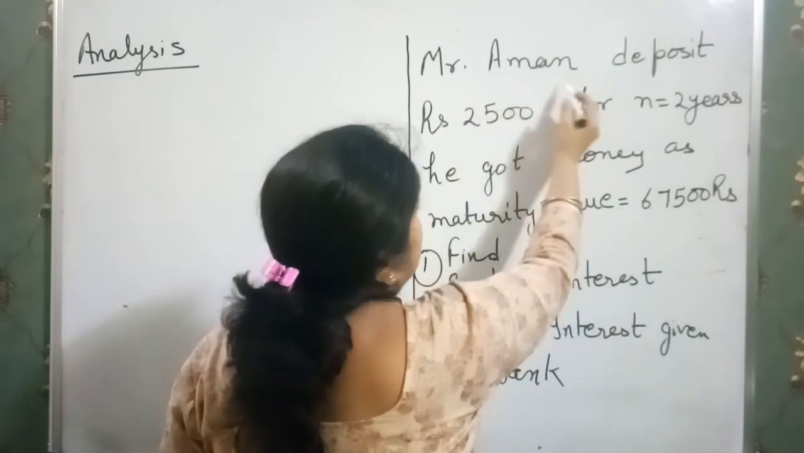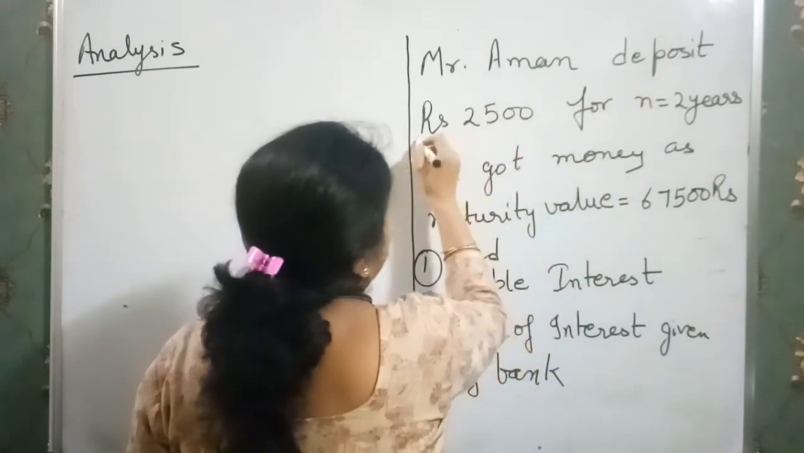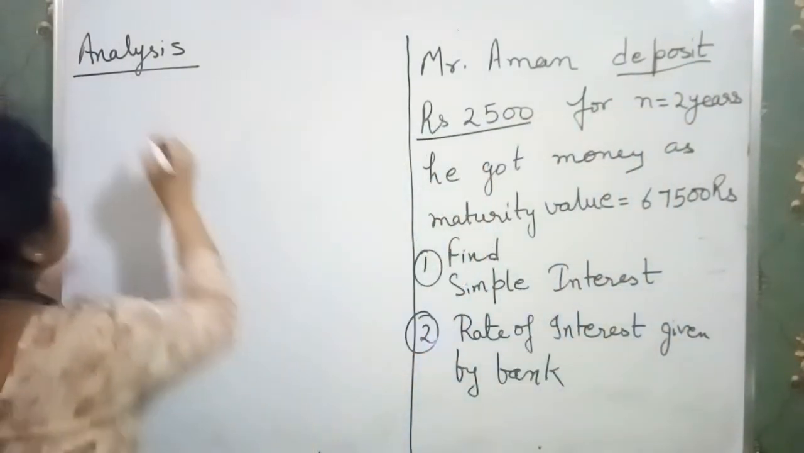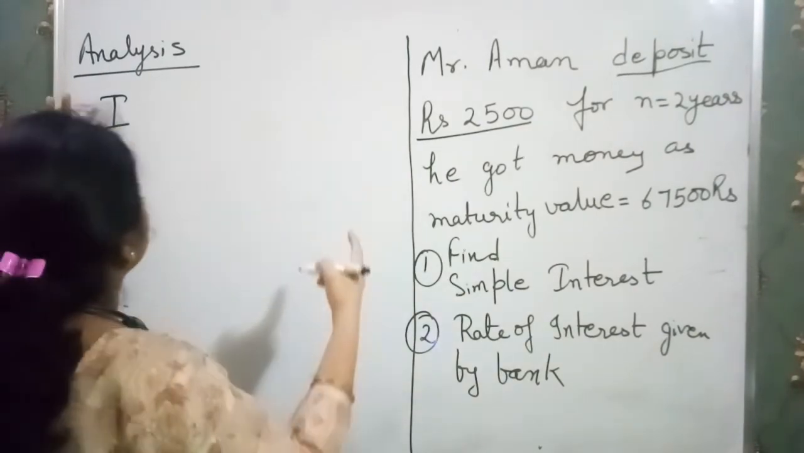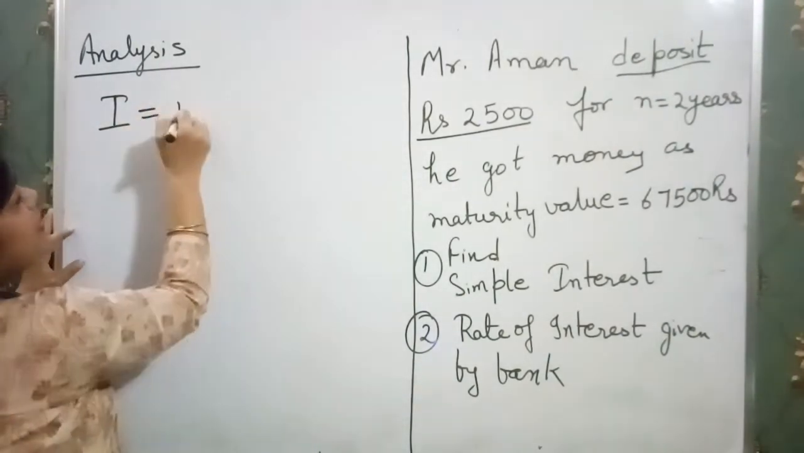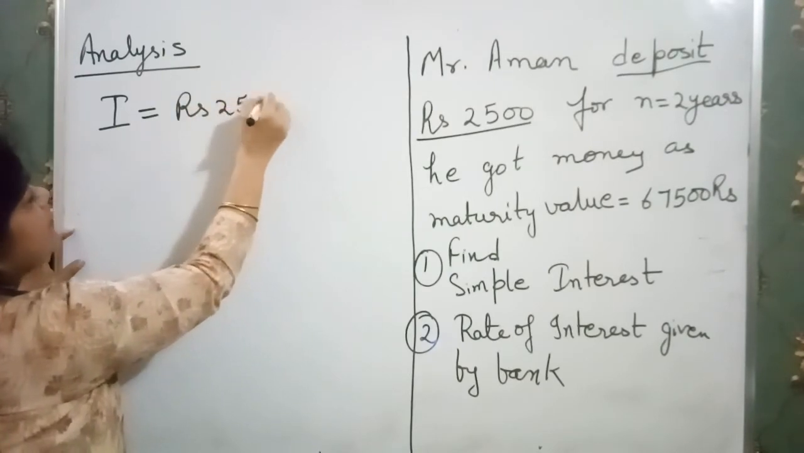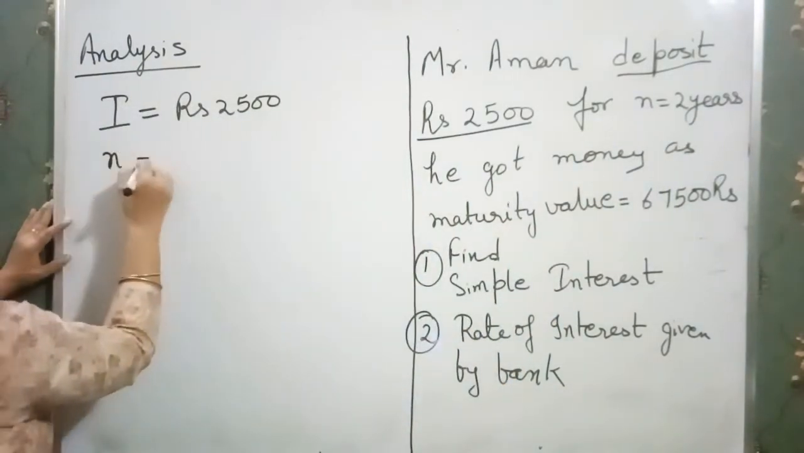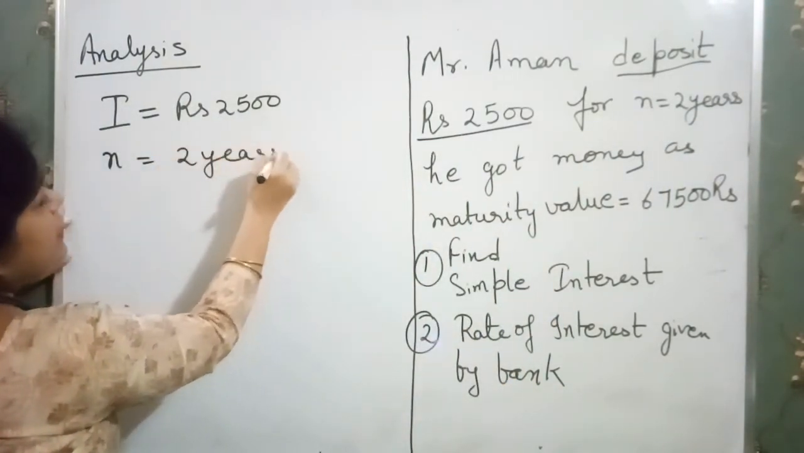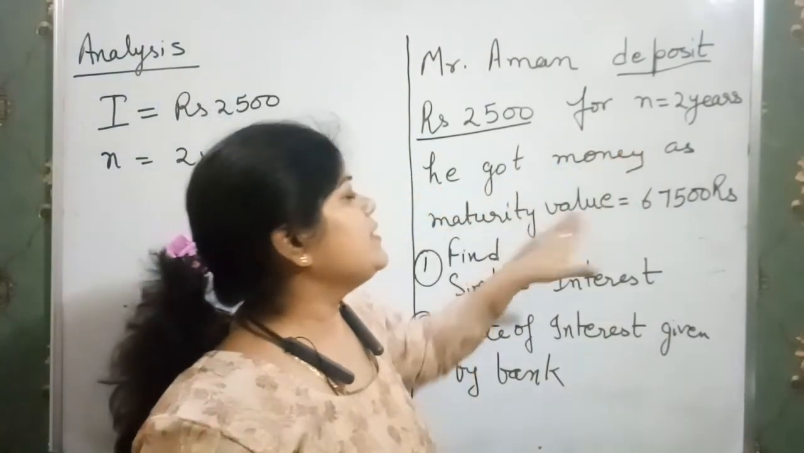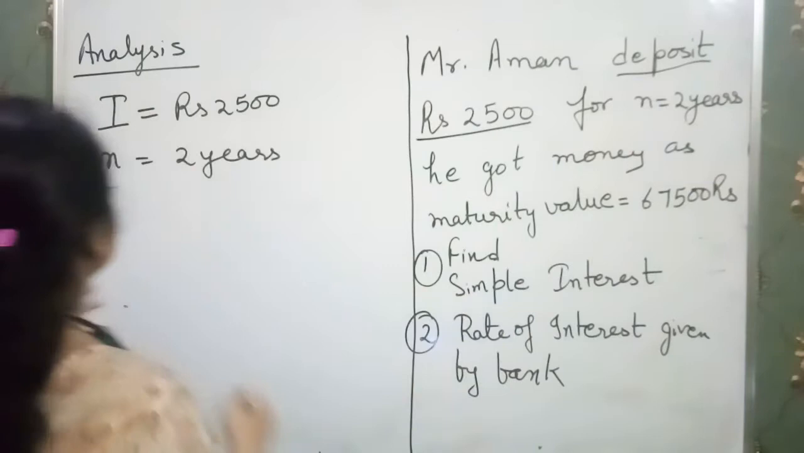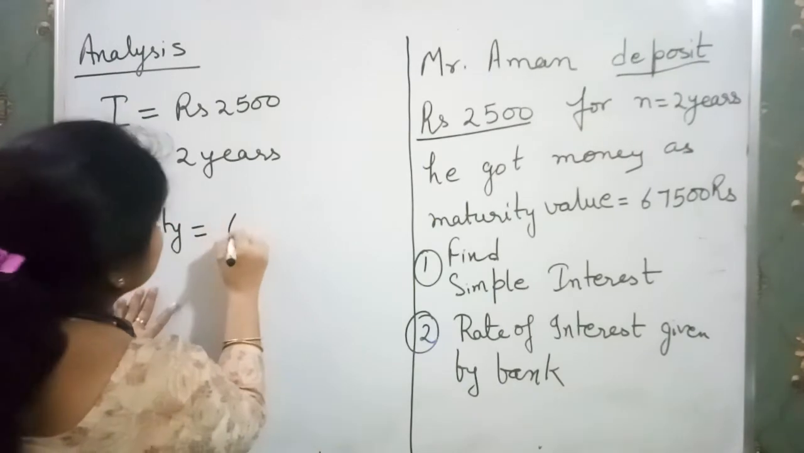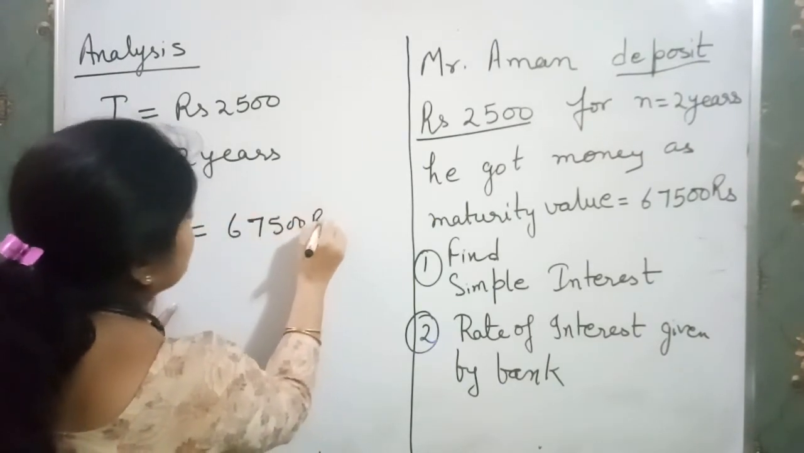Mr. Aman deposits rupees 2500. So what is 2500? It is the installment money. I never write it as P. I write it as installment money. That means rupees 2500. Now for n is equal to 2 years, that means the time period is 2 years. He got money as maturity value and nothing else is given. So we have maturity value, and it is 67,500 rupees. Okay, just do the analysis.